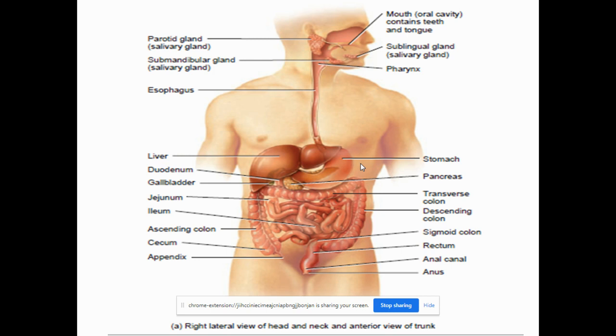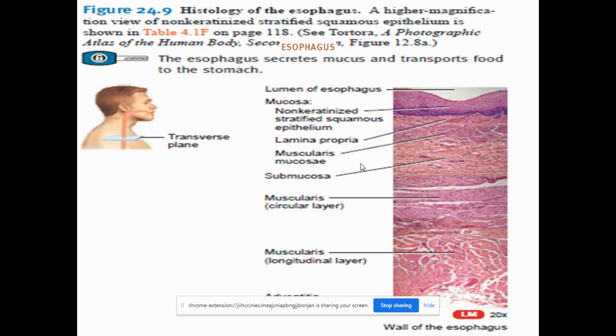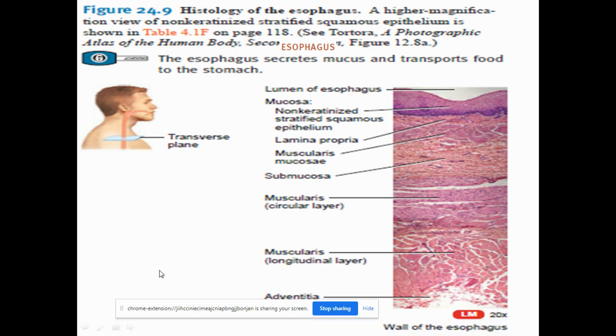So this is about the structure of the esophagus. Now we will see about the histology of the esophagus. You can see from the picture the lumen of the esophagus, mucosa. It is just like the other regions of the digestive tract. The esophagus is made up of these four layers. So what are the four layers? You can see from the picture: mucosa, submucosa, muscularis, and adventitia or serosa.